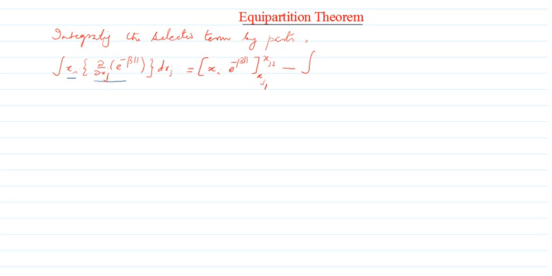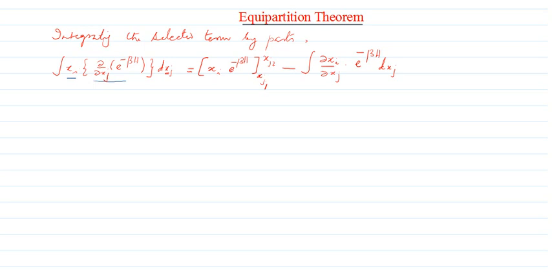The derivative of the first function xi is with respect to xj, so dou xi by dou xj, into the integral of the second, e raised to minus beta h, and we have to complete the integration with respect to xj itself. This is exactly what we are going to get.